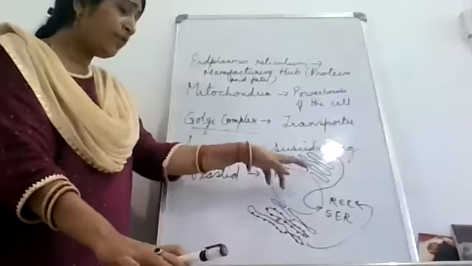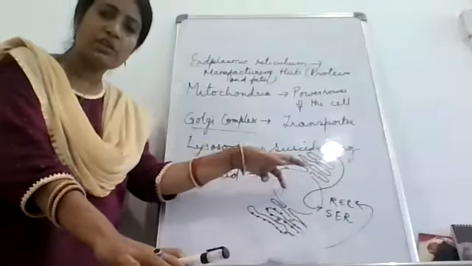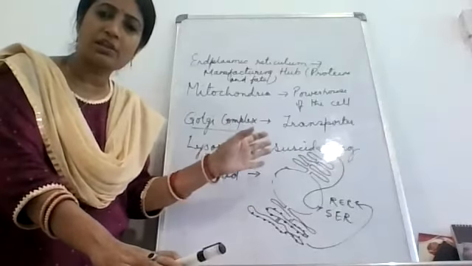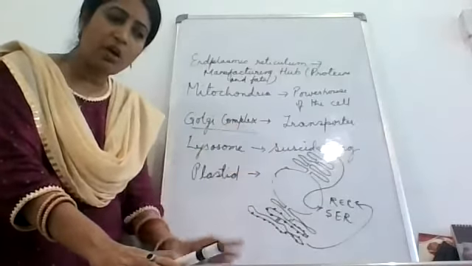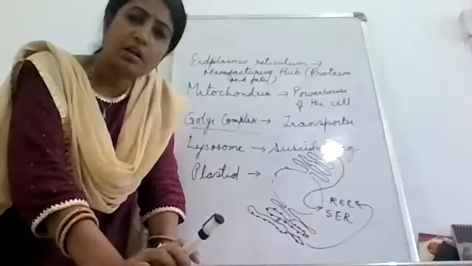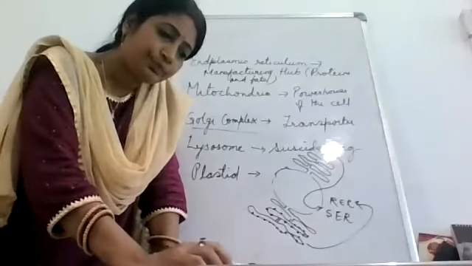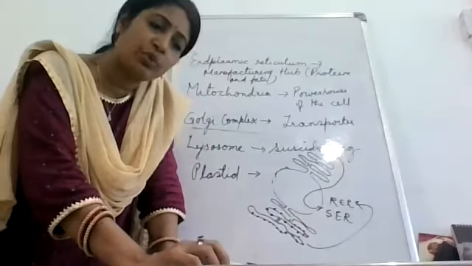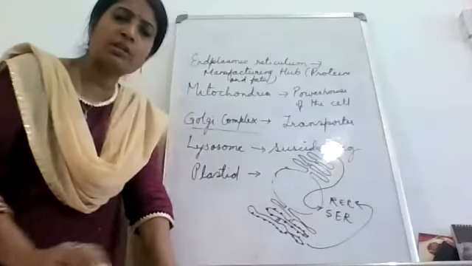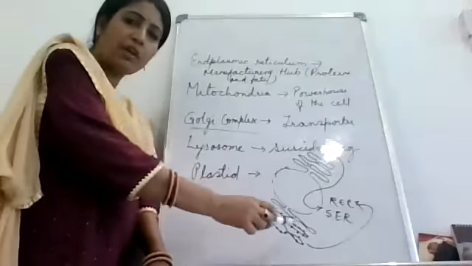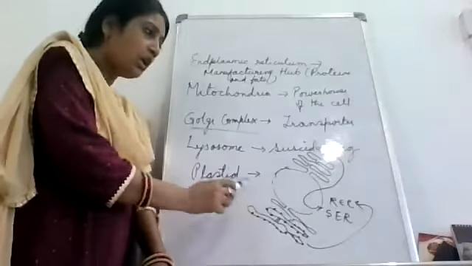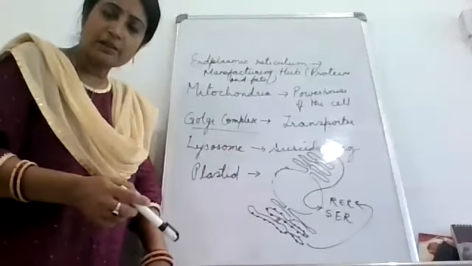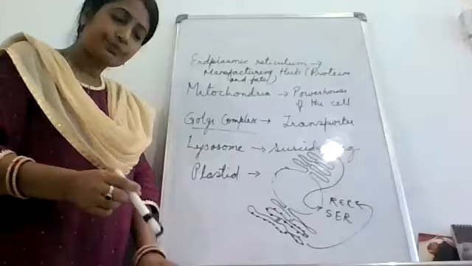And the one which is not looking rough, which is looking smooth, it has no ribosomes, and this is the site for the synthesis of what? Fats. यहाँ पर क्या होता है? Mainly fats या lipids का production होता है. The ribosomes which are present in all active cells are the site of what? Protein manufacture. It is not necessary that the ribosomes will be present on the rough endoplasmic reticulum only. They are also present anywhere in the cell. ठीक है class? Yes, ma'am.